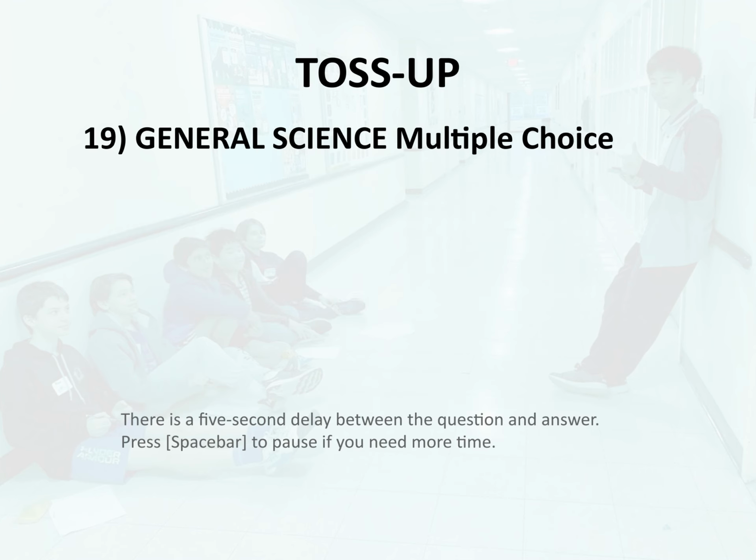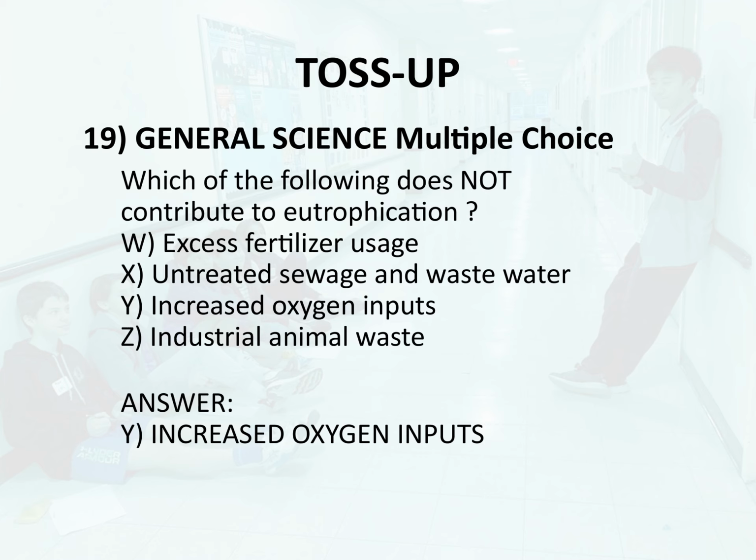Toss-up 19. General science. Multiple choice. Which of the following does not contribute to eutrophication? W. Excess fertilizer usage. X. Untreated sewage and wastewater. Y. Increased oxygen inputs. Z. Industrial animal waste. Answer. Y. Increased oxygen inputs.